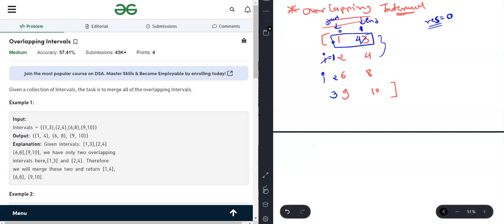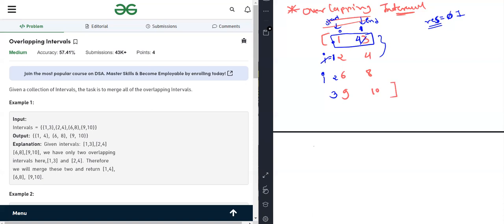Now check for the same. If the end of the first interval is greater than the start of the second interval, then that's the overlapping. So here 4 is greater than 6, that's wrong. So here no overlapping. If no overlapping, we are incrementing result by 1.